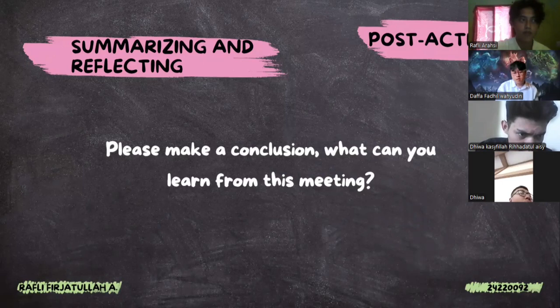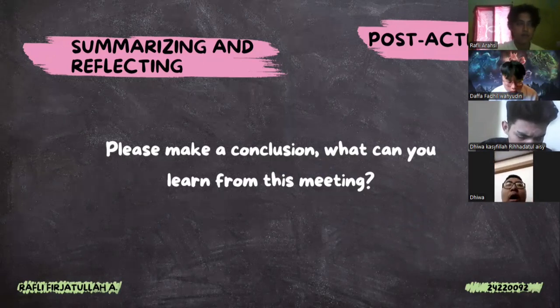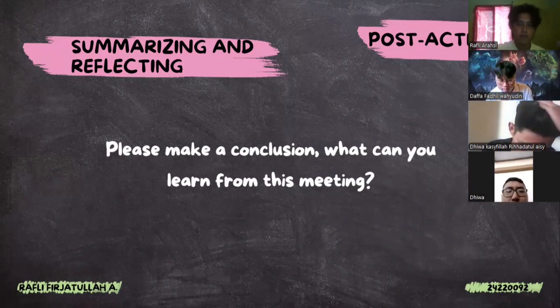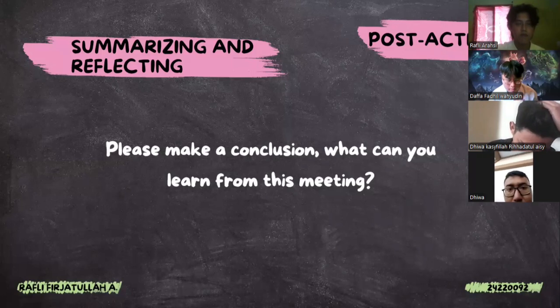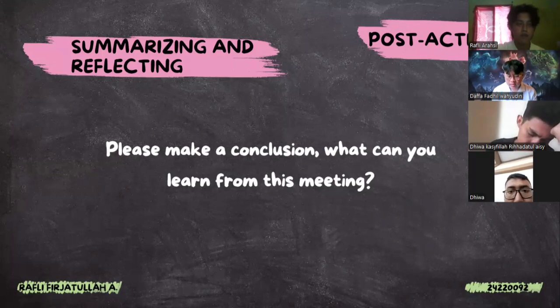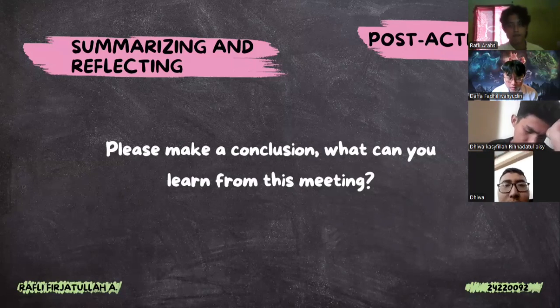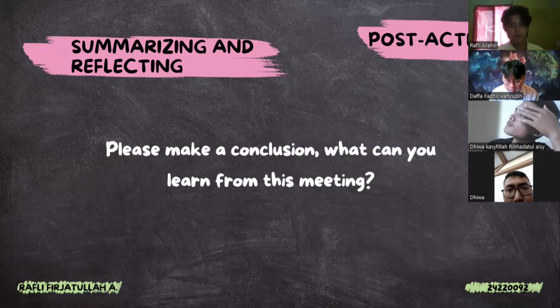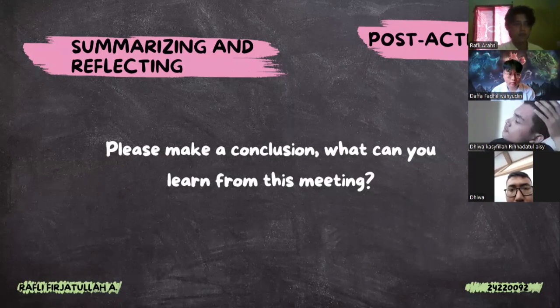From this lesson, I learned what a report text is, its purpose and its main characteristics, and the difference between report text and descriptive text. A descriptive text talks about specific objects, while a report text explains things in a general way and often uses scientific terms. That's all, sir. Thank you.